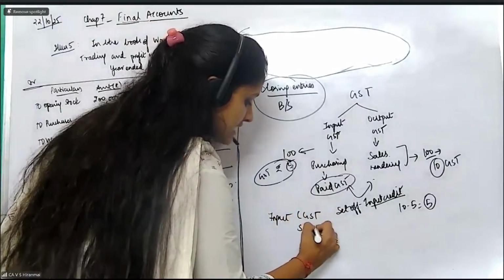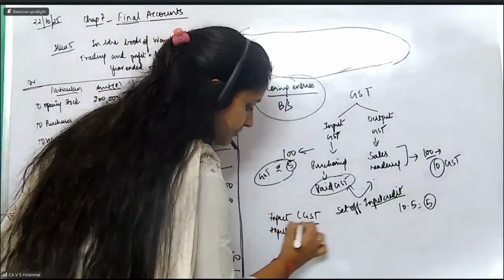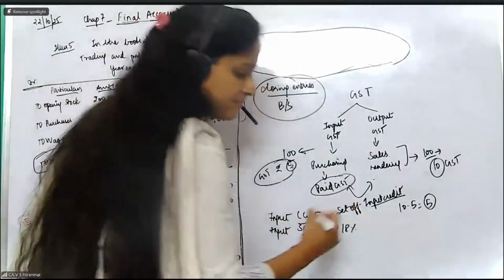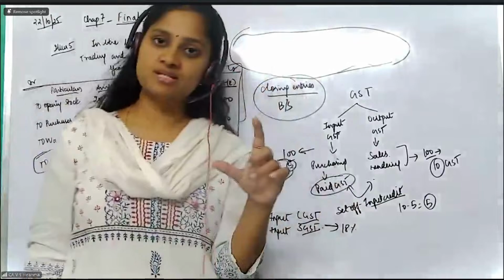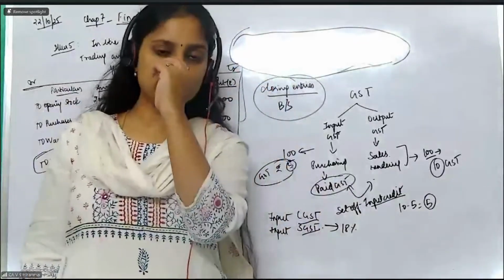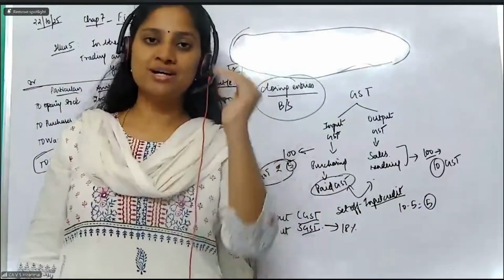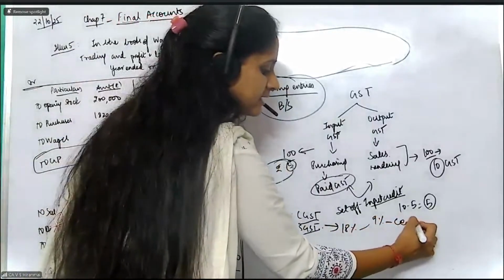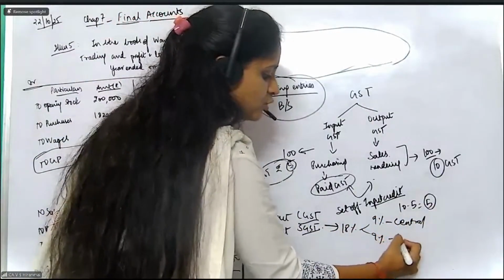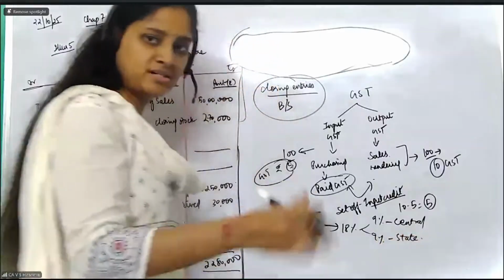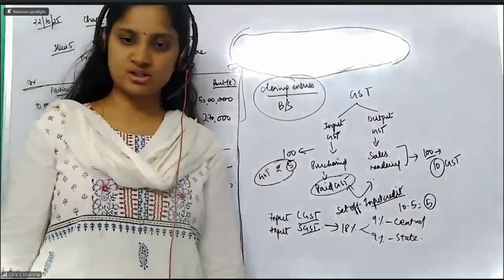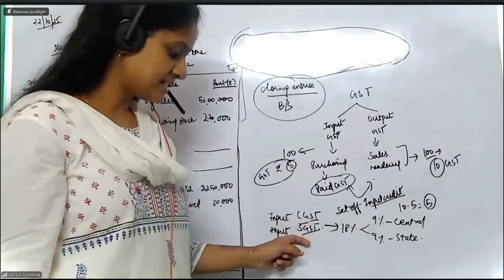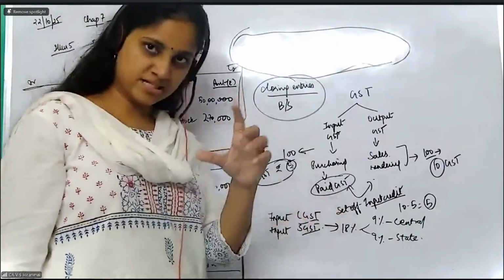CGST, SGST. Whenever GST is collected, for example, let us say the GST rate is 18%. The entire 18% will not go to a particular state. It will be broken in half. So 9% goes to the central government, and 9% goes to the state government, whatever state you are purchasing and doing the transaction in. That is why we have CGST, central, and SGST, state. It is one single percentage, but you will halve it.